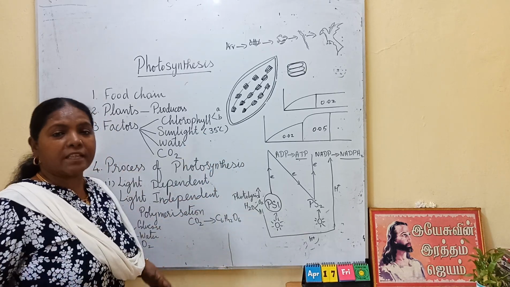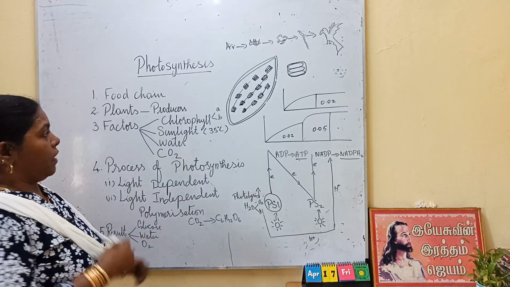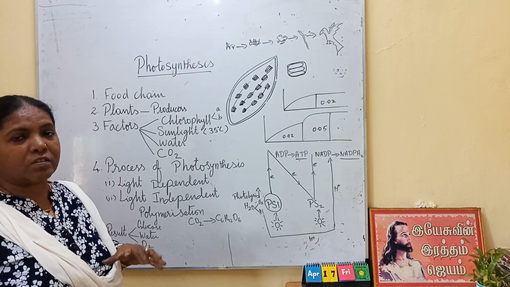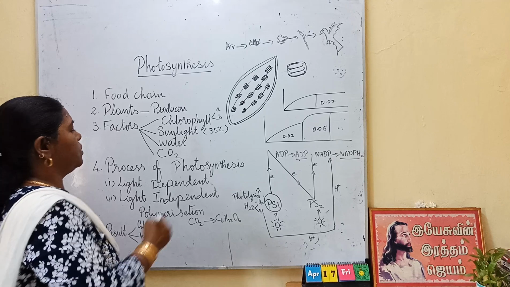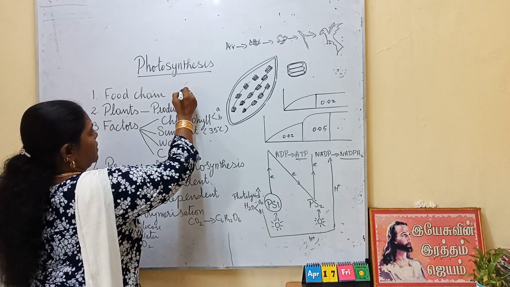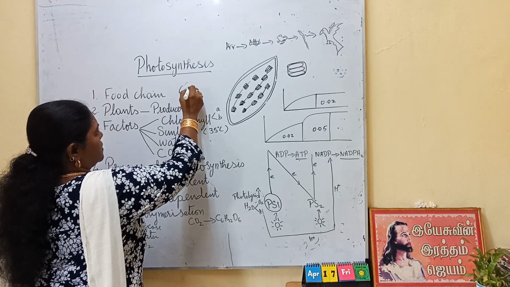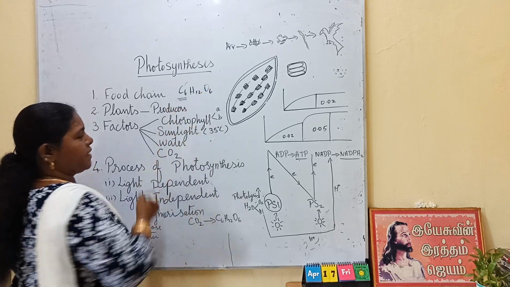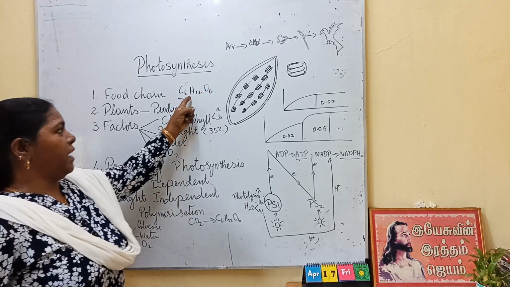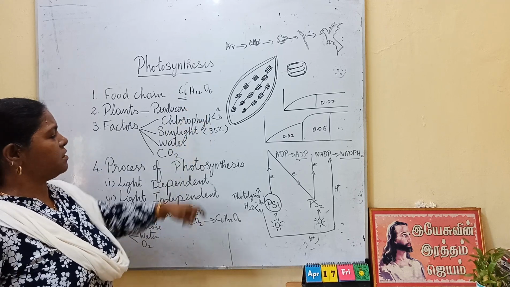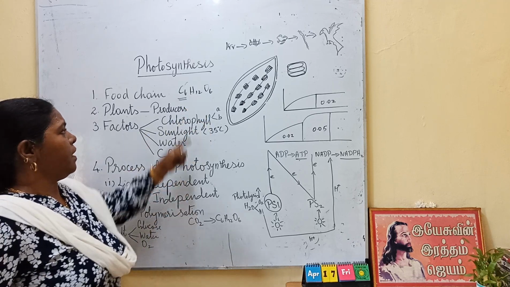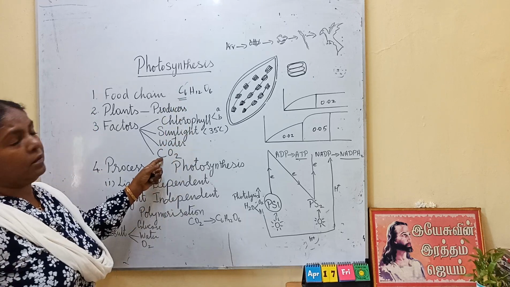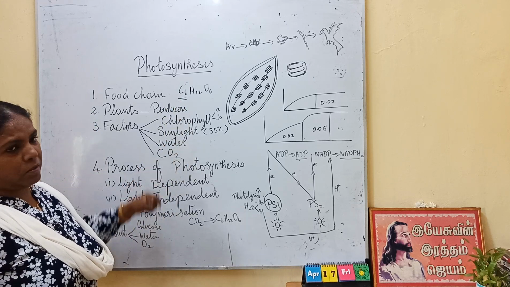Carbon dioxide is present in the atmosphere. The air is a mixture of gases. It contains carbon dioxide as well as oxygen. So this carbon dioxide, C6H12O6. So here this carbon is there, no? We have seen how hydrogen and oxygen are utilized for photosynthesis from water. Now carbon, from where are the plants getting carbon? They are getting it from the carbon dioxide.